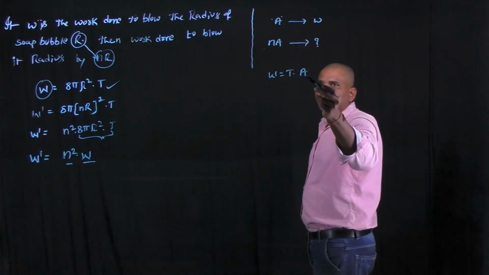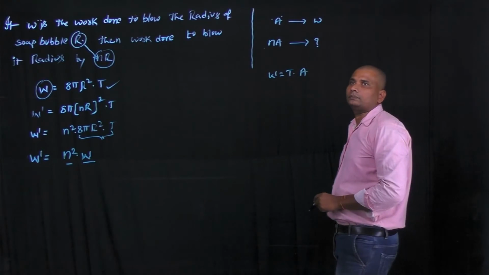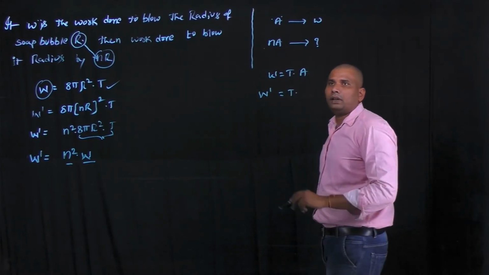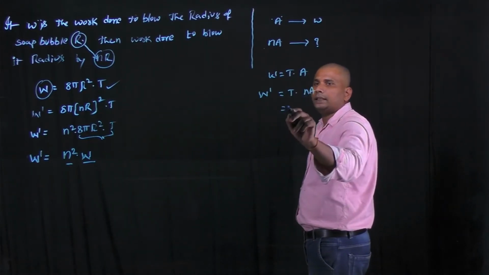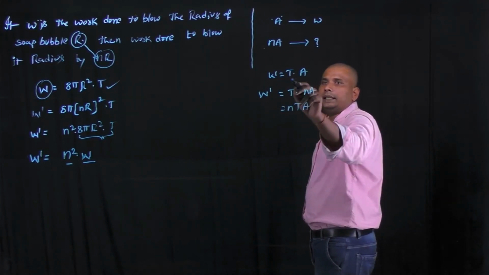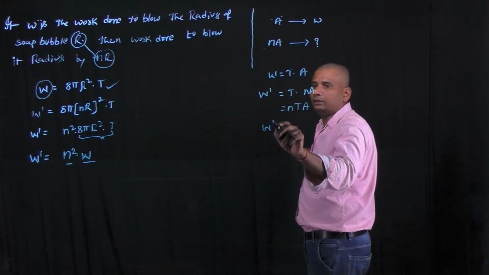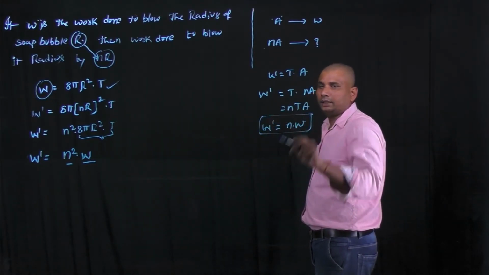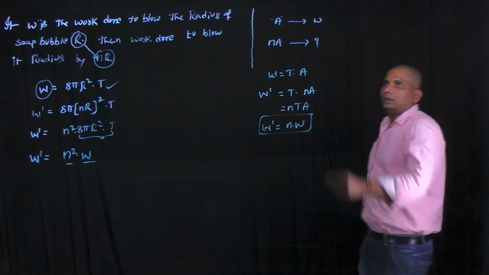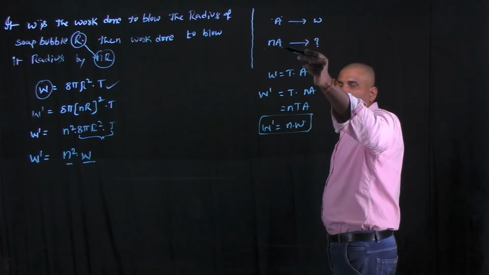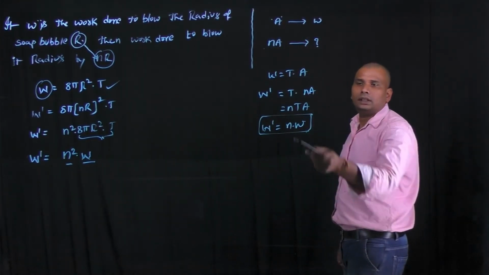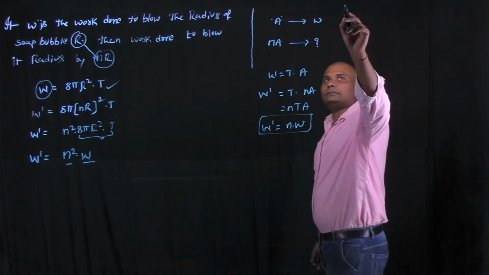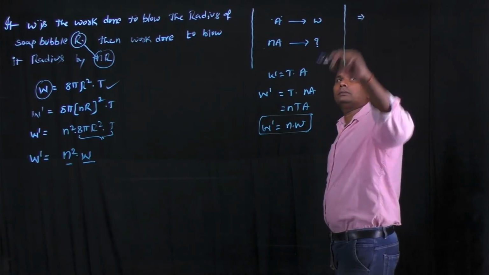To blow the surface area A, the work done is T into A. To blow the surface area nA, the work done is T into nA. Simply it is n into TA. TA is nothing but W. By substituting the value, W dash equals nW. In this application, to raise the surface area of the soap bubble by n times, the work done also increases by n times.